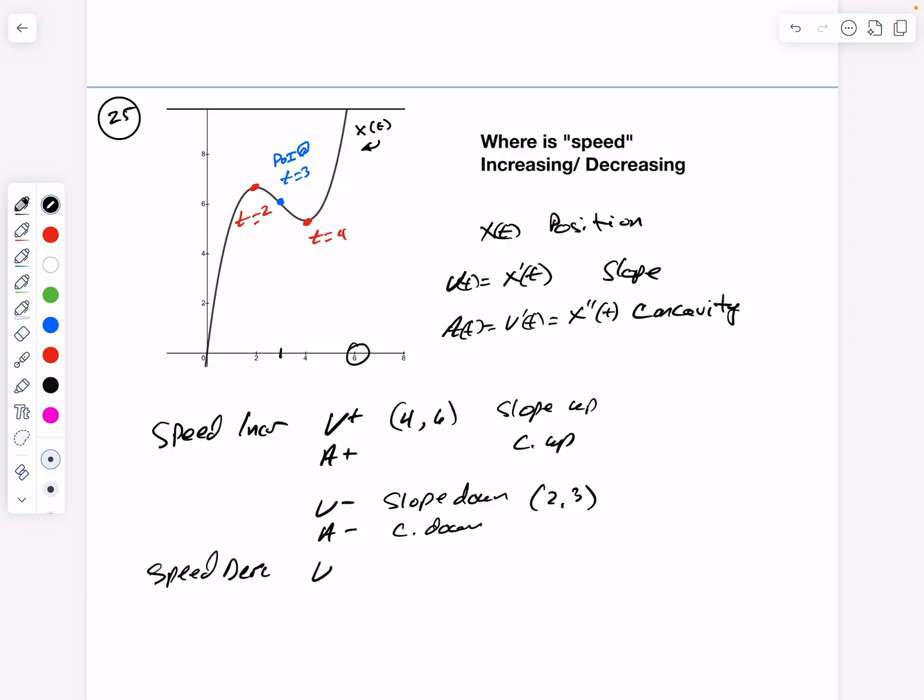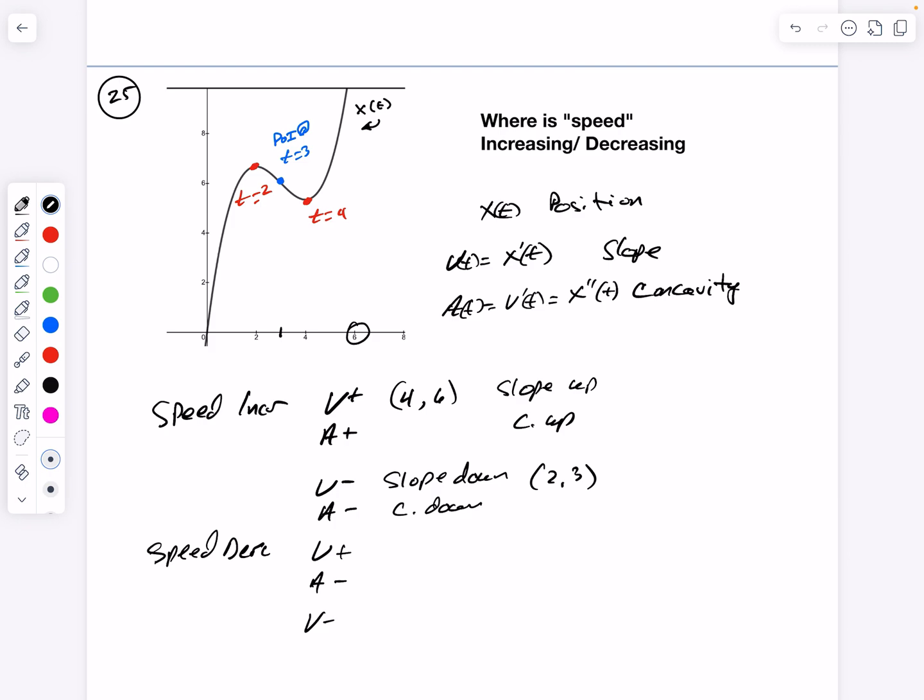Now for speed decreasing, that's going to be different signs. So velocity positive, acceleration negative, or velocity negative, acceleration positive. Velocity positive, that's slope up, right? And acceleration negative, that's concave down. So where do I have a slope up and concave down? Here's slope up, and this is concave down. So I guess it would be from 0 to 2. All right, that makes sense. That's 0 to 2.